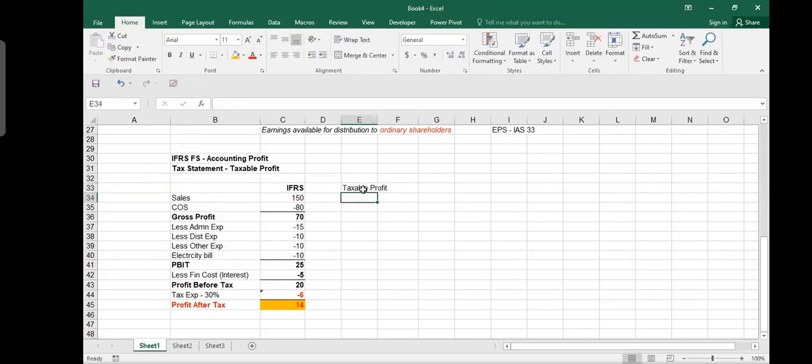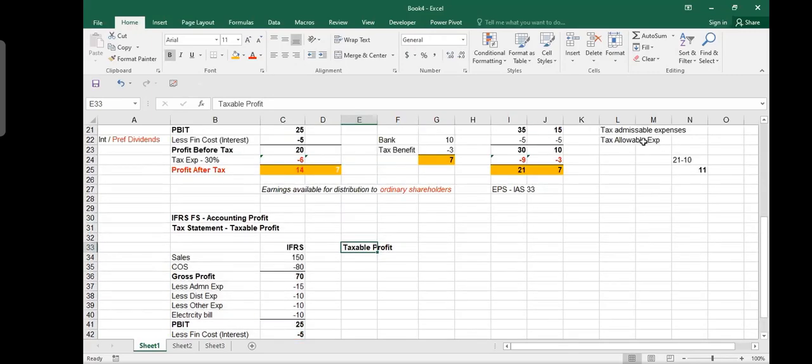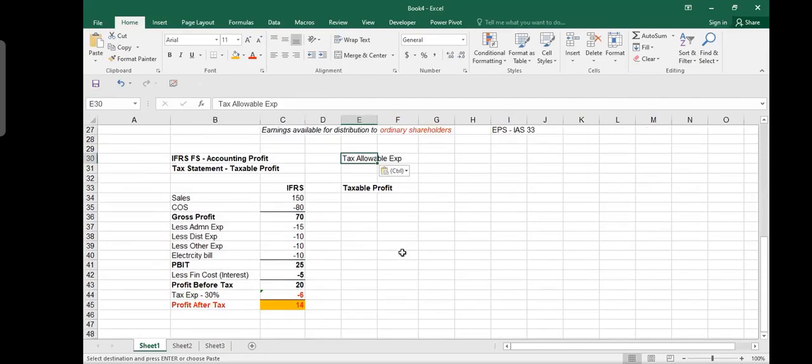It is quite possible that I use the words admissible expenses, allowed expenses. This is something you need to consider, because in a business, you may record many expenses, and sometimes those expenses are not allowed by the tax department. The most basic example, which we always start with, is entertainment expenses. Within your other expenses, suppose there are some entertainment expenses, which means you had some business guests, some business delegates coming to your city, to your country, you take them out, and you spend some money on entertainment.